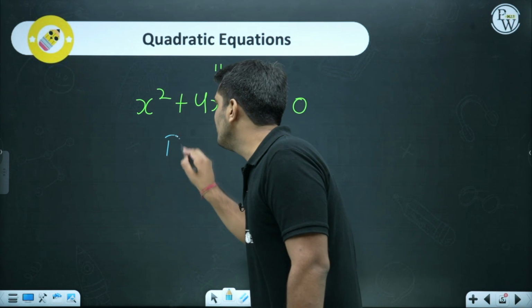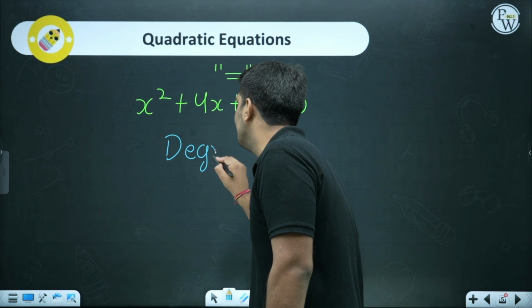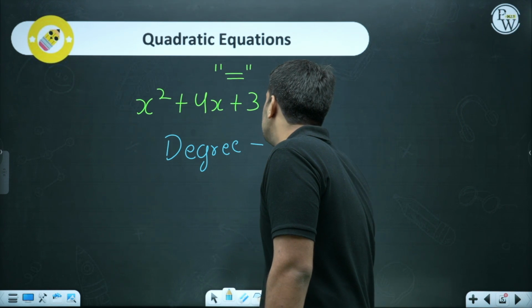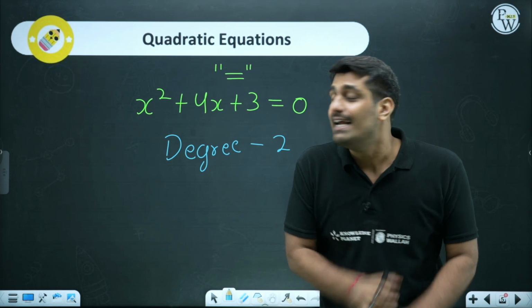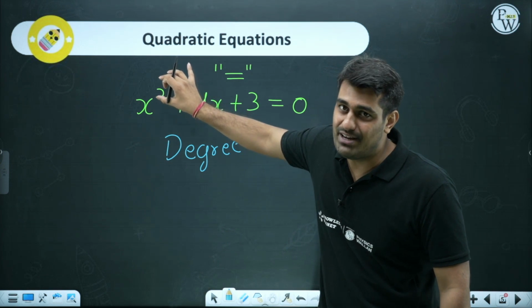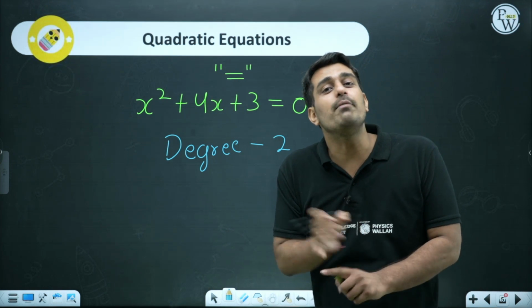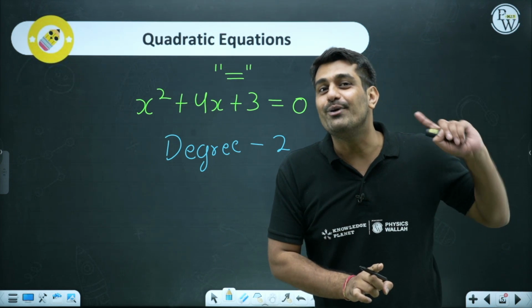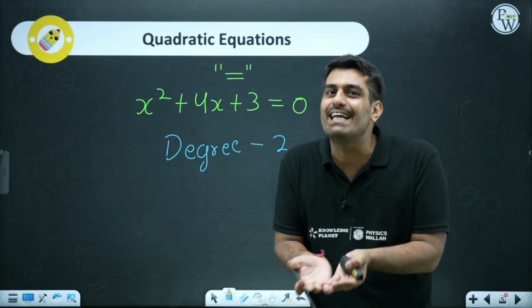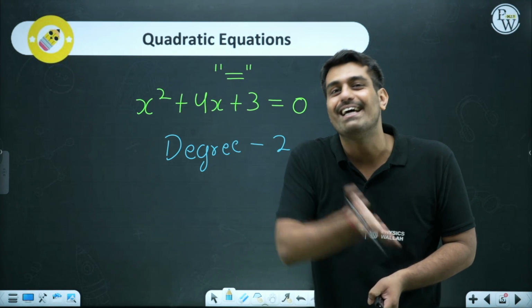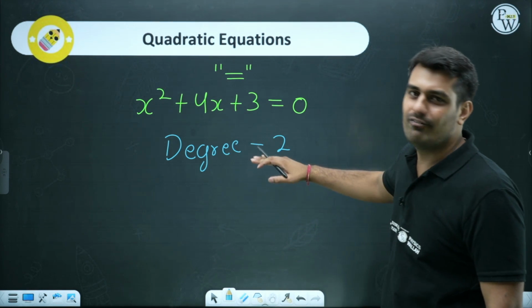First thing about the degree. Degree should always be equal to 2. What do we mean by degree? Degree is the power which x is having and it has to be 2. It should not be greater than 2 because greater than 2 is cubic, and it should not be less than 2 because in that case it will become linear where we'll get a line graph. So degree should always be 2.